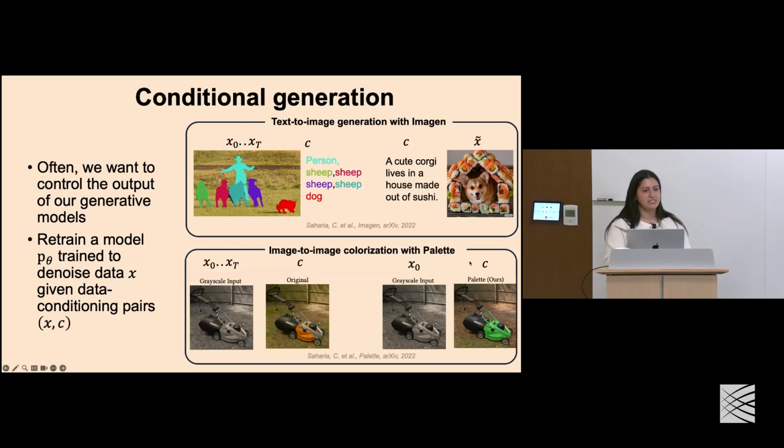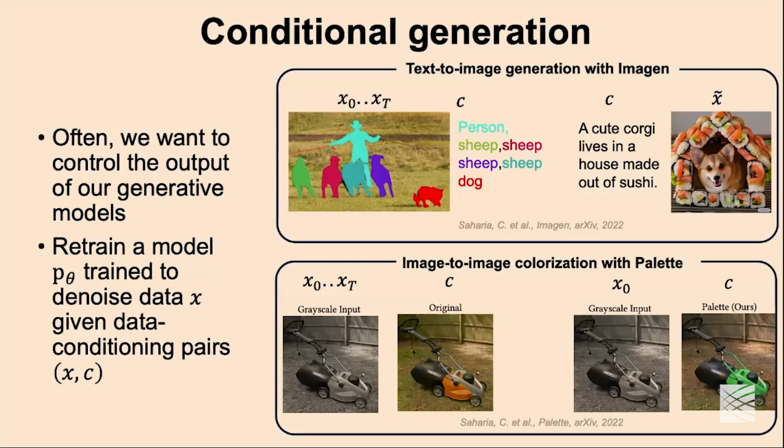The top is text-to-image generation with a model called Imagen, which is trained on pairs of images from a data set. In particular, these are boundary-labeled images, so they have quite high context about what the things in the image are. Then at inference time, we can provide that conditioning tag and ask it to generate something totally new. In this example, we ask it to generate a cute corgi that lives in a house made of sushi. This is obviously not something that our training data would have seen, or we would not have expected it to see. And we can show a bunch of these crazy prompts and see that our models learned quite well.